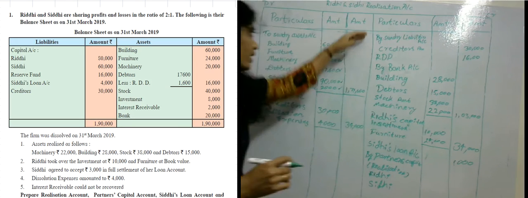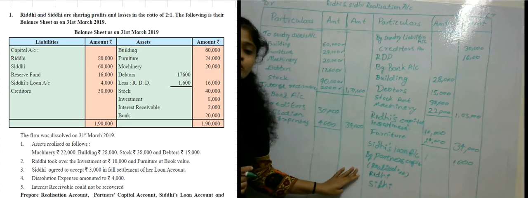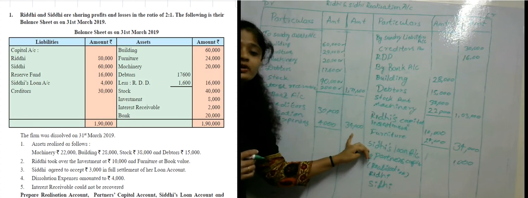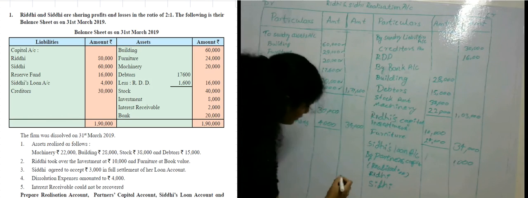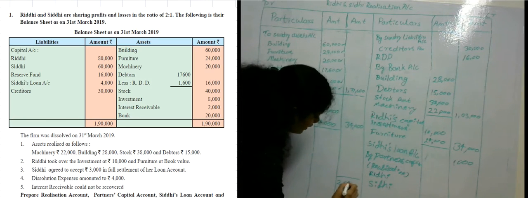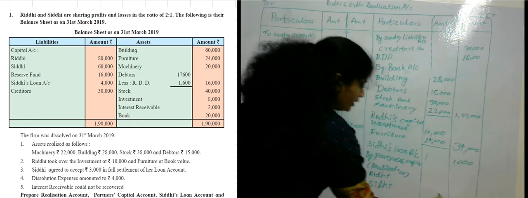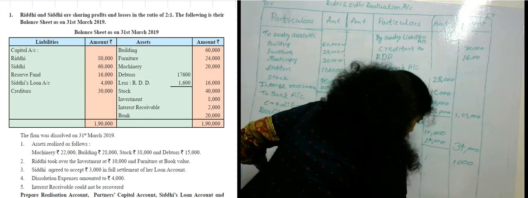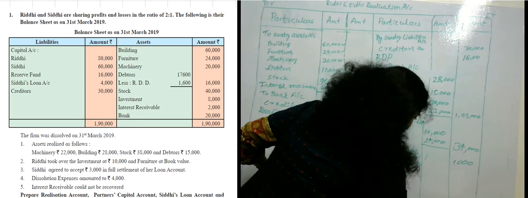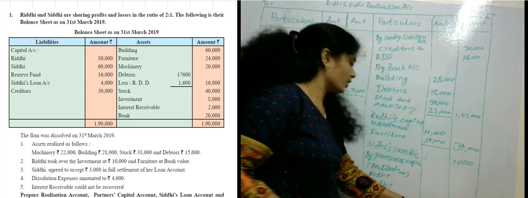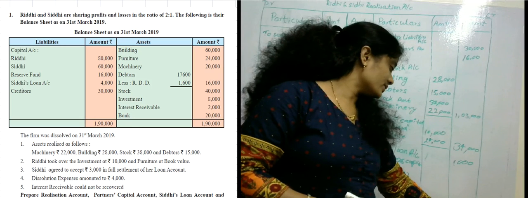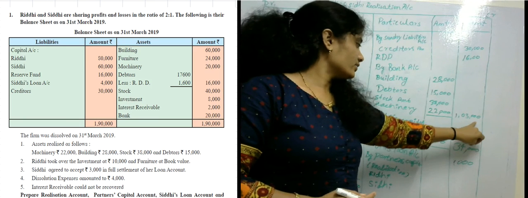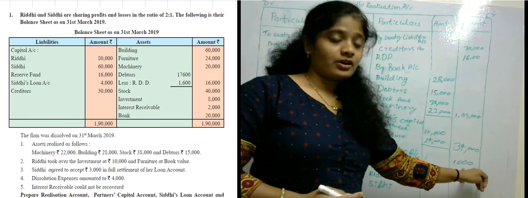Now we calculate the total amount: 1,71,600 rupees plus 34,000, so the total amount is 2,05,600 rupees. Here also the total is 2,05,600 rupees. From this we deduct 30,000, 1,600, 1,03,000, 34,000 and 10,000 rupees.